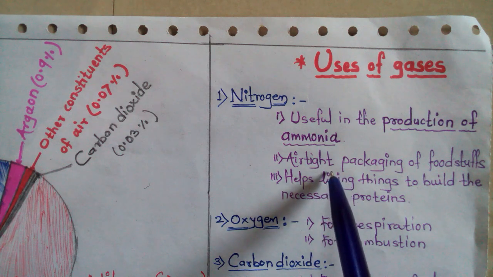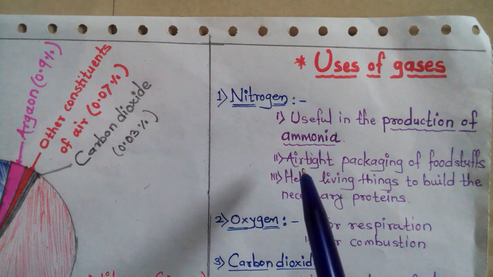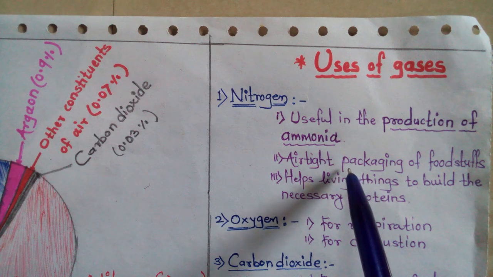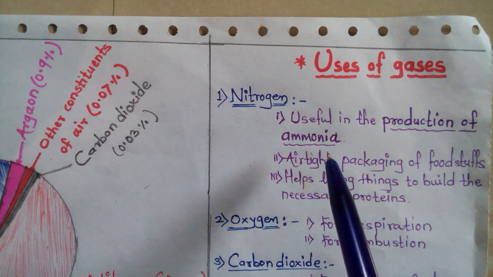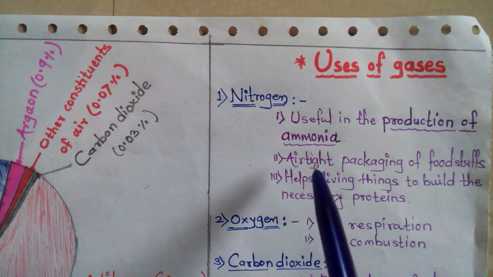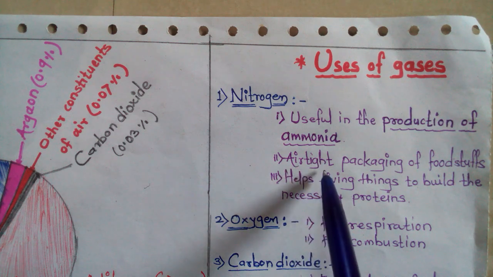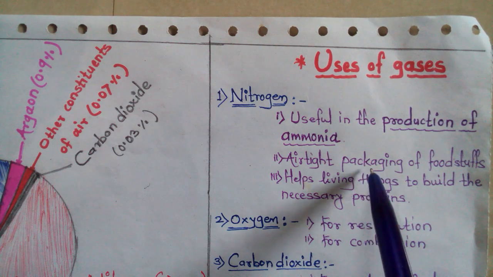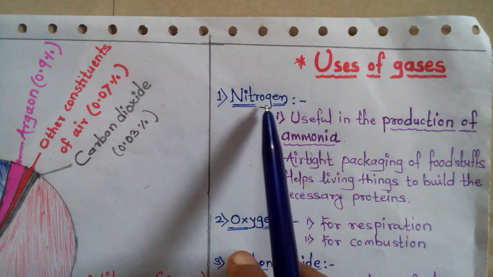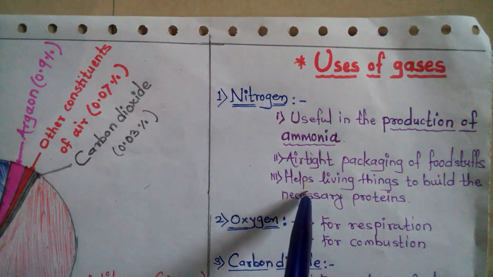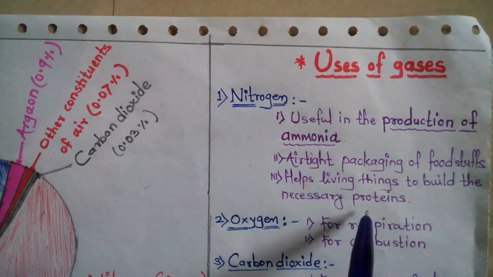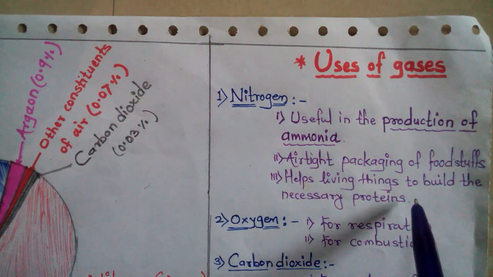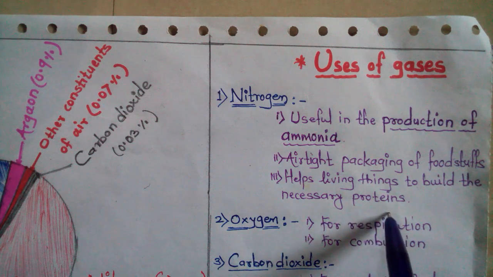In a non-season also we are seeing mangola, maaza, as well as pickles and jams. These are airtight packaging of food stuff. This happens due to nitrogen, as well as it helps living things, plants and animals, to build the necessary proteins.